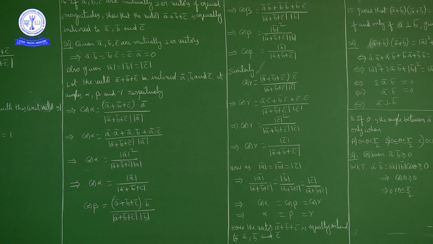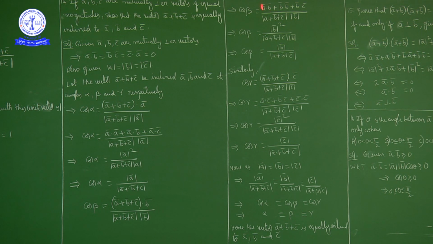Now what else is given? Angle between a bar plus b bar plus c bar and b bar is beta. Then cos beta is equal to what we have, a bar plus b bar plus c bar dot product with b bar upon magnitude of a bar plus b bar plus c bar into magnitude of b bar. Okay. Now again dot product in numerator. So what we get, cos beta is equal to a bar dot b bar plus b bar dot b bar plus c bar dot b bar upon magnitude of a bar plus b bar plus c bar into magnitude of b bar.